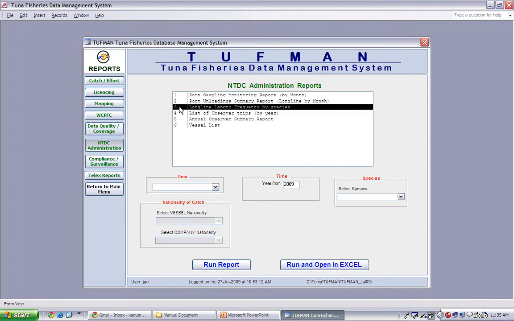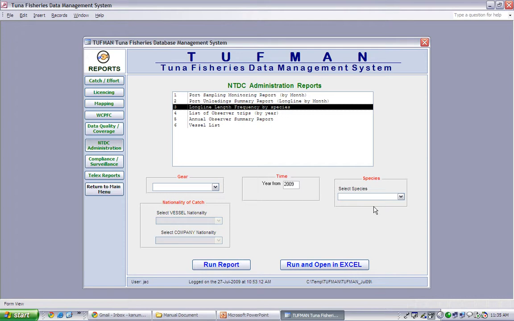We would then fill in the appropriate parameters: gear, year, and species. However, this report only runs in countries where detailed port sampling data entry takes place. And as there are no countries currently entering detailed port sampling data, this report does not yield any results. In the future, the report will be available on request.